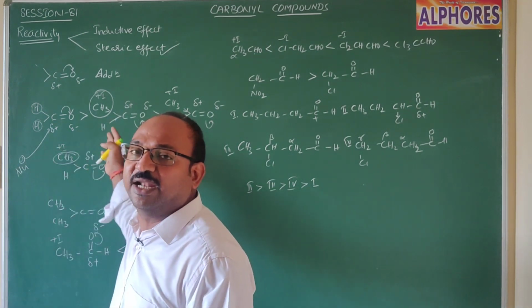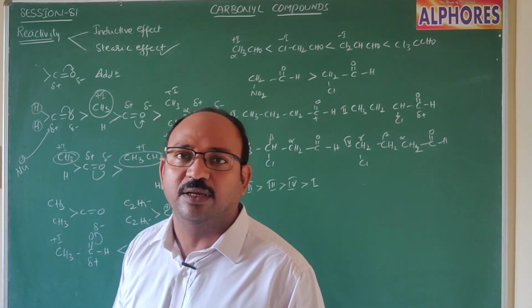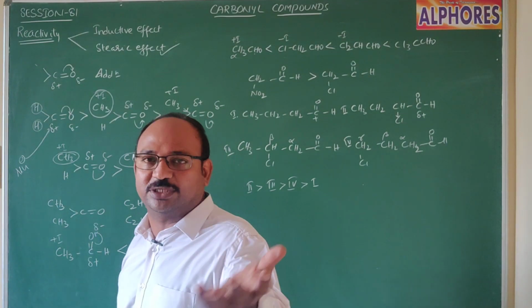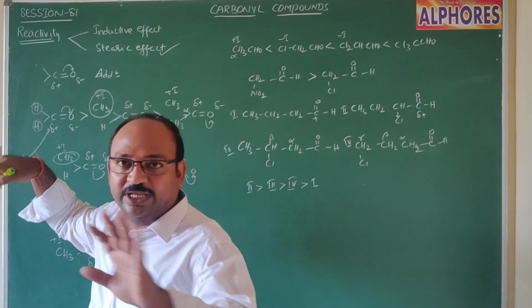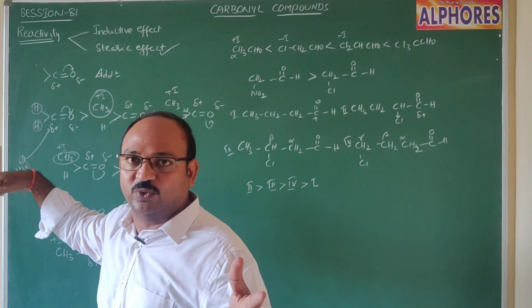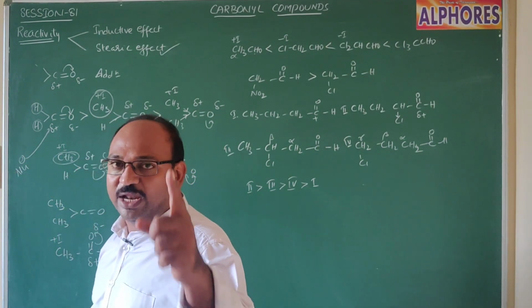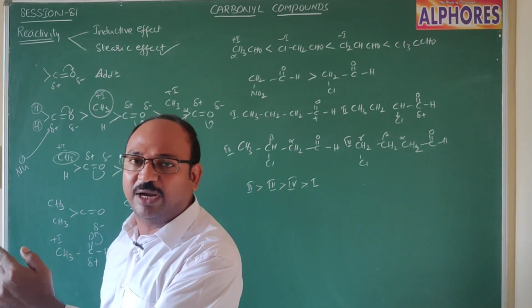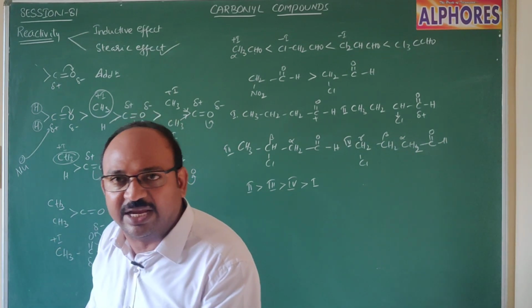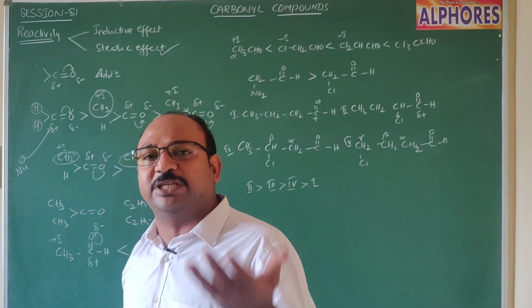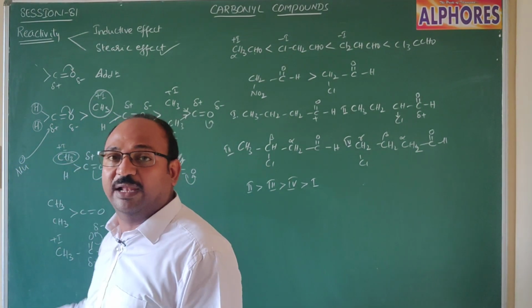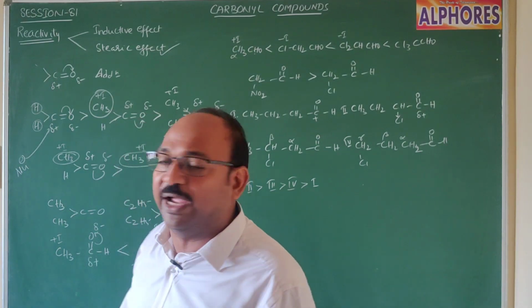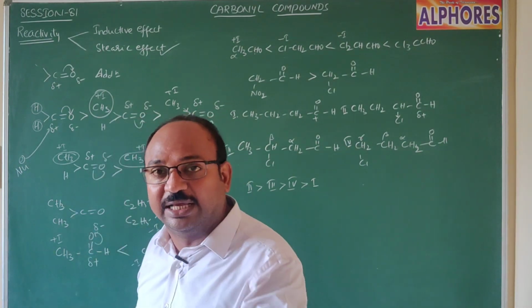Compared to formaldehyde, acetaldehyde has more steric hindrance, that's why less reactivity. In formaldehyde, we have less steric hindrance. In acetaldehyde, one alkyl group is there, so compared to formaldehyde, steric hindrance increases. Because steric hindrance increases, the approaching tendency of the nucleophile, or attacking tendency upon the carbonyl carbon, decreases.